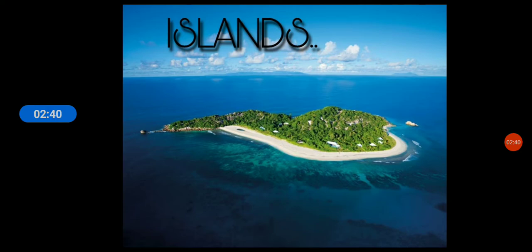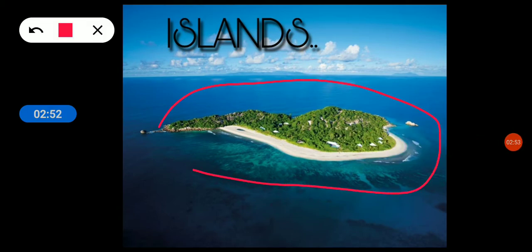Islands. Now see islands. An island is a piece of land surrounded by water on all sides. There are two big island groups in India. They are the Andaman and Nicobar Islands in the Bay of Bengal and Lakshadweep in the Arabian Sea.